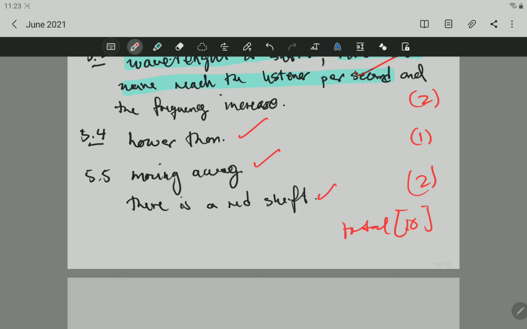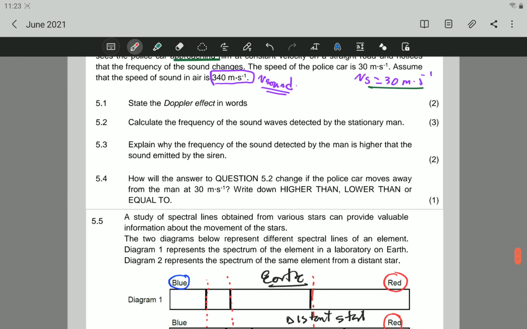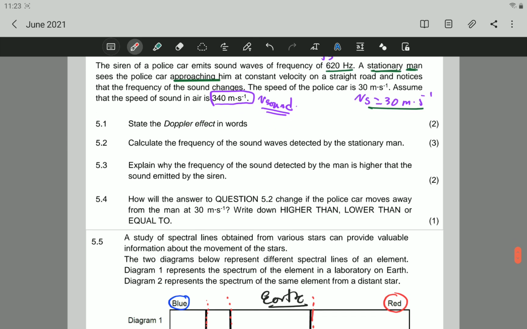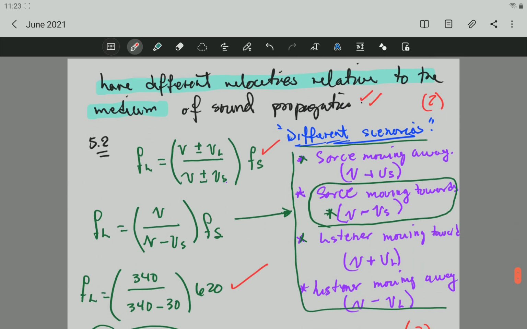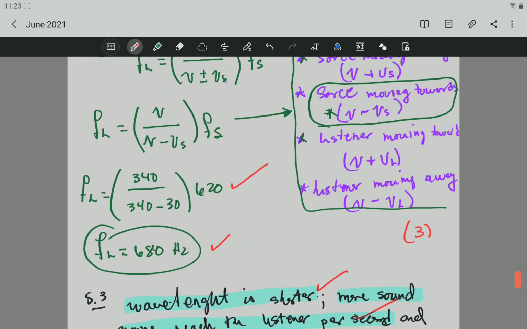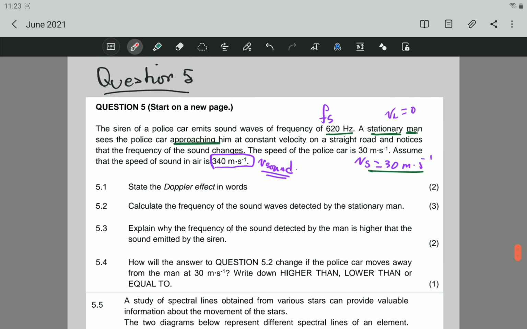Right, so this is the question about the Doppler effect. I hope it's clear. If you have any question, please ask in the comment. You can ask questions, you can suggest anything. Once more, I recommend you always answer the question before you watch the video.